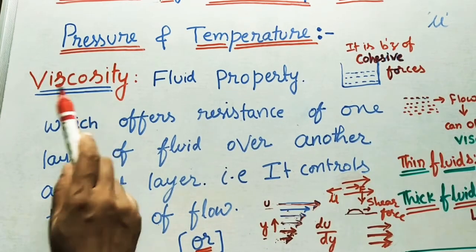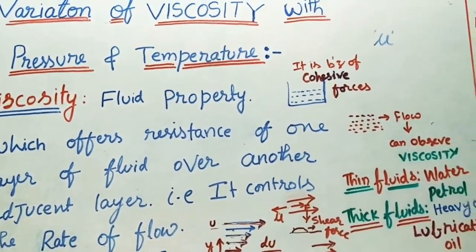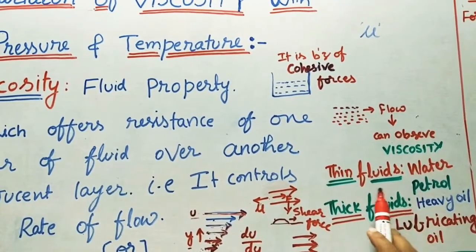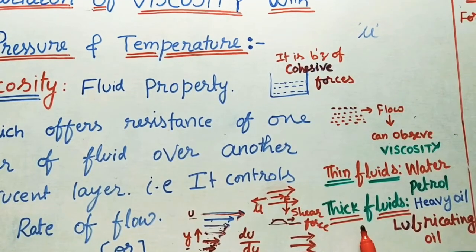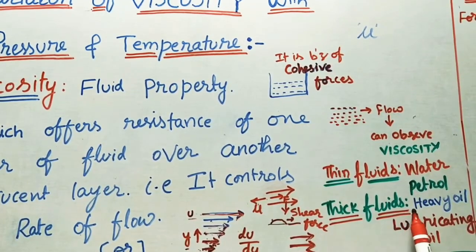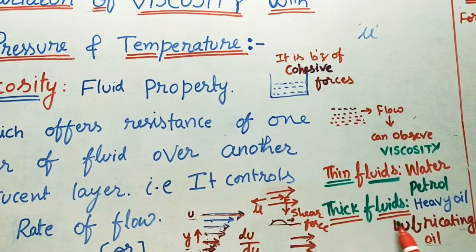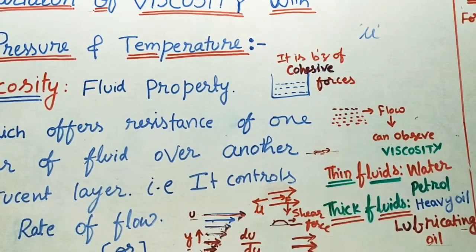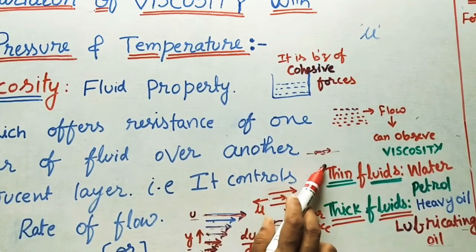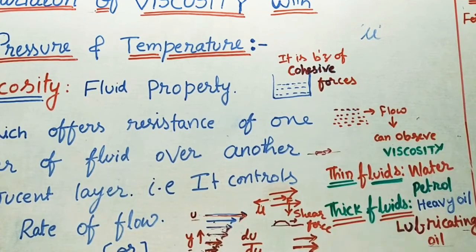So because of viscosity, we can find the type of fluid. If the fluid is flowing very easily, we can call it a thin fluid. Examples are water and petrol. If flow is not free, it is called a thick fluid. We can call it lubricating oil, heavy oil, castor oil, like that. If you keep lubricating oil on the floor, it will not move easily because it has more cohesive forces, meaning more viscosity. Thin fluids have very little viscosity, less attractive forces.